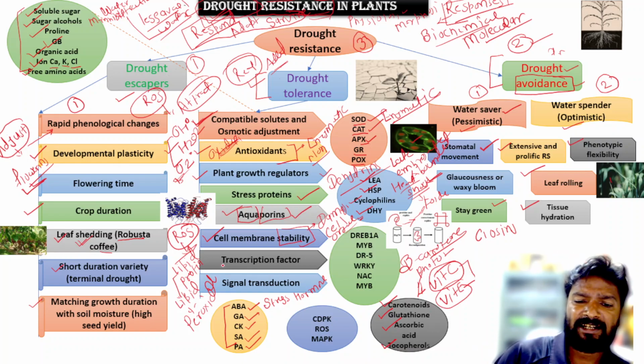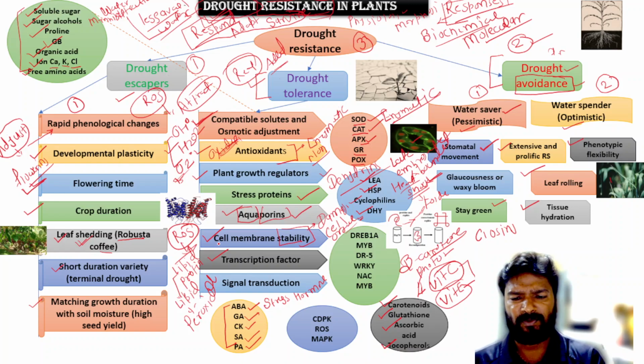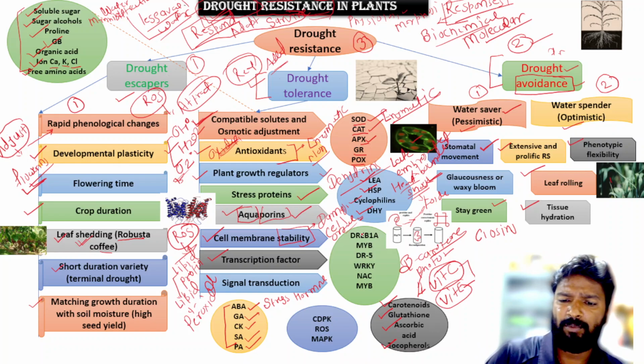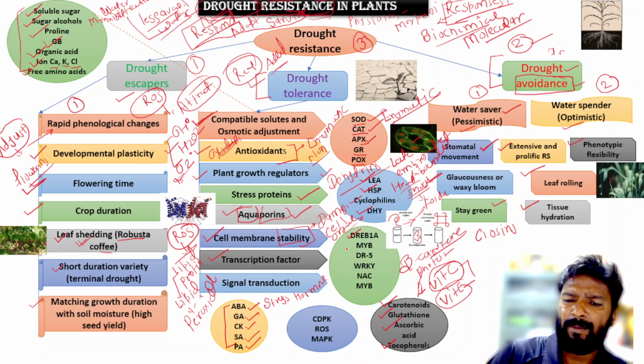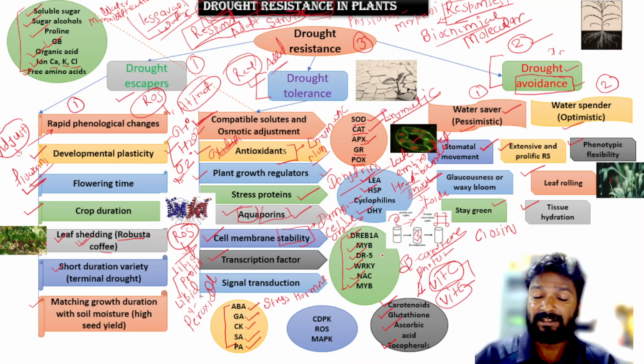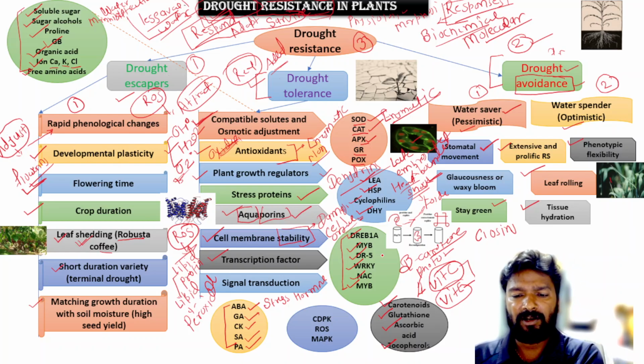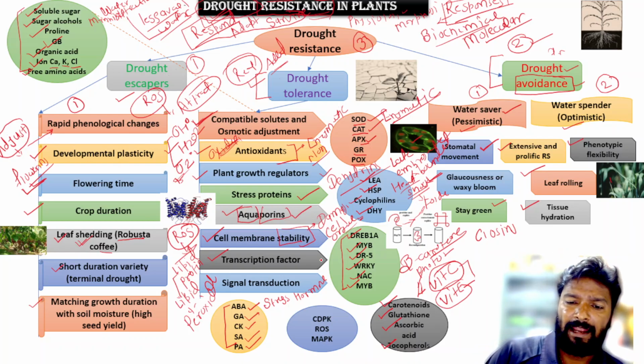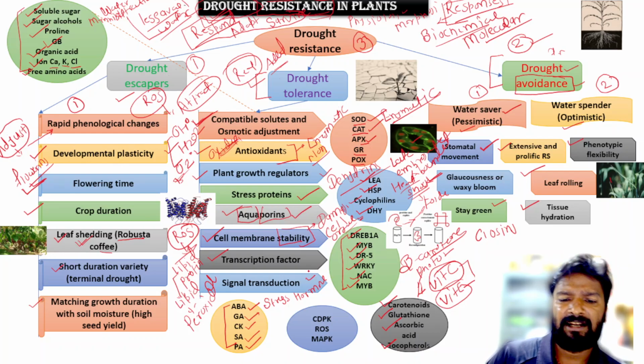Next come to the transcription factors. There are so many transcription factors which regulate stress tolerance, and important ones are DREB1A, MYB, DR5 (drought resistant 5), WRKY, NAC, and MYB. These are the important transcription factors which are expressed under the stress condition and regulate the tolerance. And the next component is signal transduction.